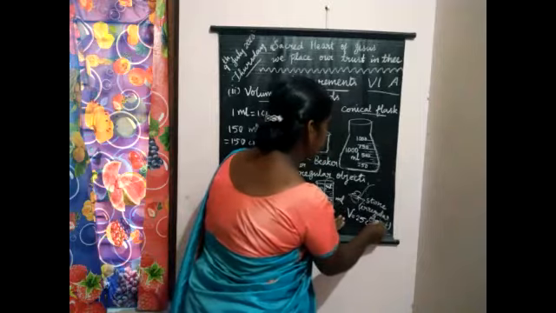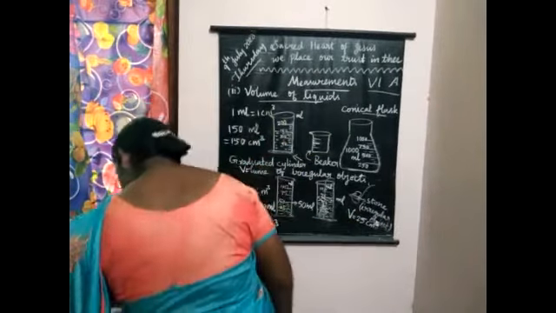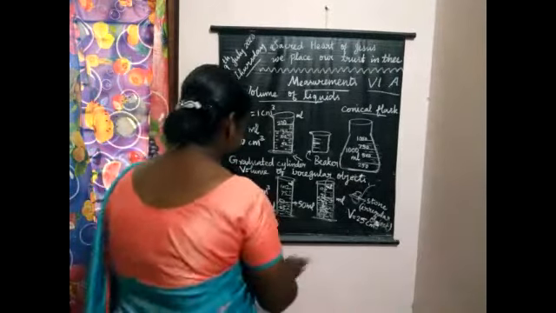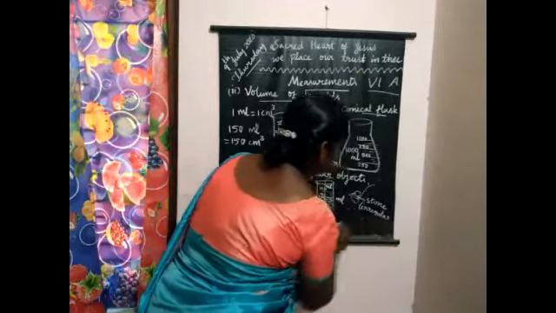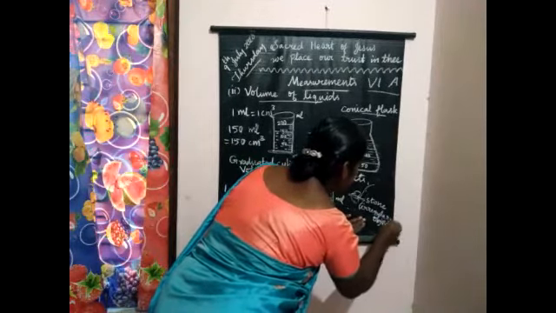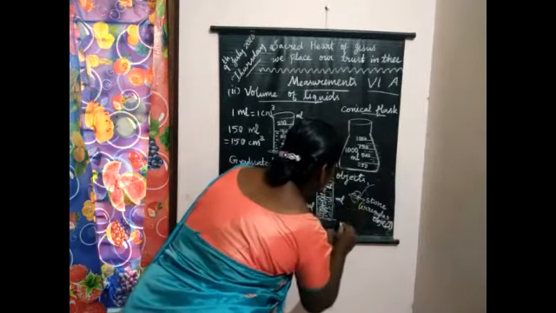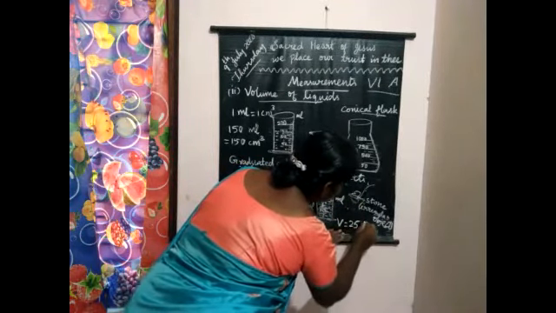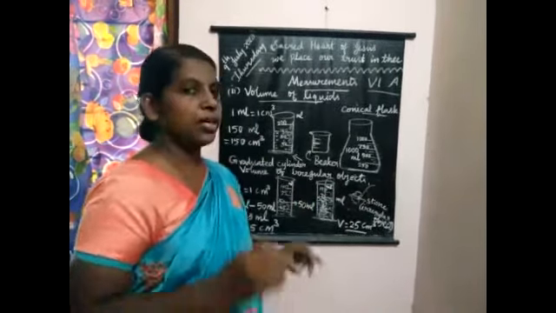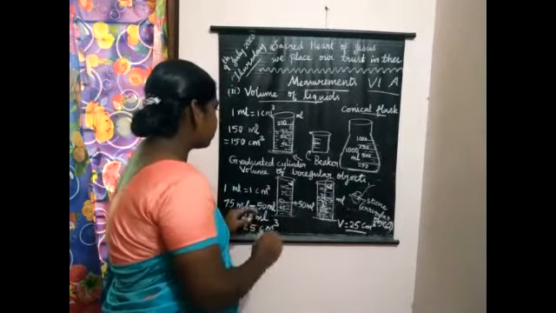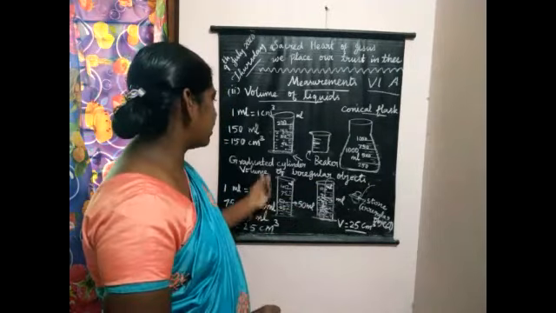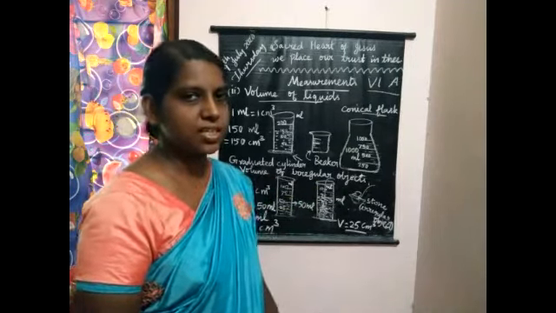So have you all understood, my dear students? 25 centimeter cube. So this stone is the irregular object, and we can calculate the volume. Volume is equal to 25 centimeter cube. So in this way we are able to calculate or find out the volume of any irregular object using a measuring jar or graduated cylinder. Able to understand? Yes.